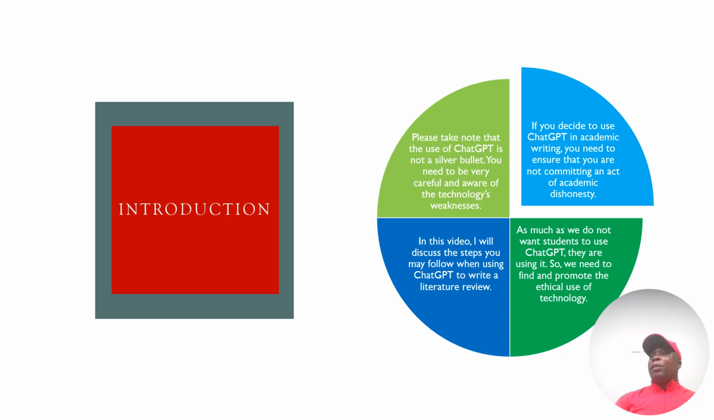If you decide to use ChatGPT in academic writing, you need to ensure that you are not committing an act of academic dishonesty. That is important. Although in this group we promote academic excellence through the use of technology, we do not condone any act of academic dishonesty. You need to make sure that you cite the work, use proper in-text citing, and also the referencing. We don't want you to steal.